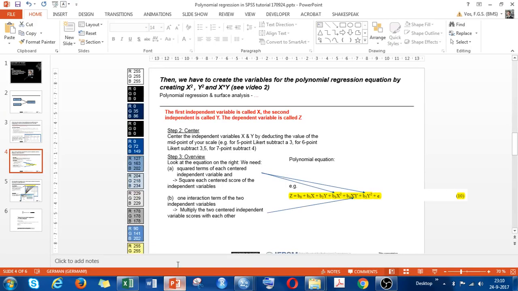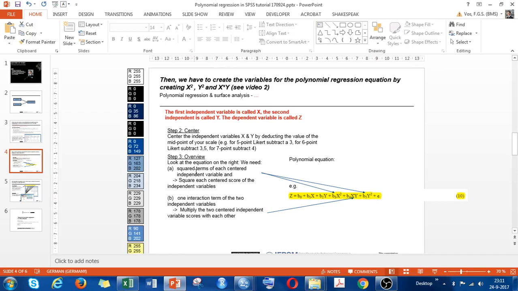Then we go back to our PowerPoint to see what is the next step. And this is the equation. On the right, we see the equation of polynomial regression. And we see that next to our centered x and y, to our supplier trust and buyer trust, we also need to have a squared x, and then the interaction between x and y, and then a squared y. And that's actually what we do now.